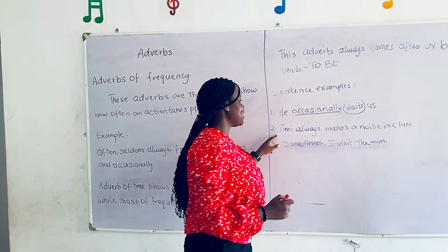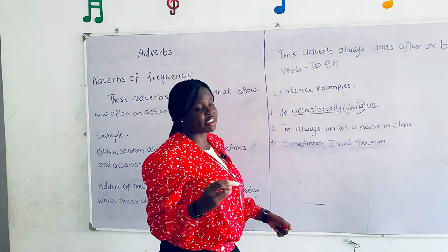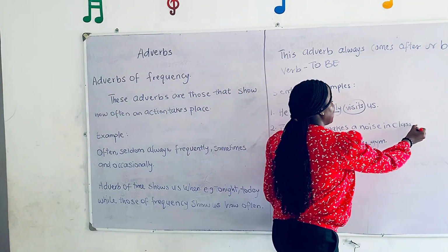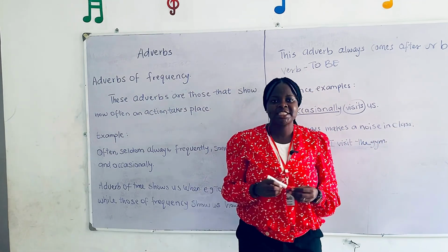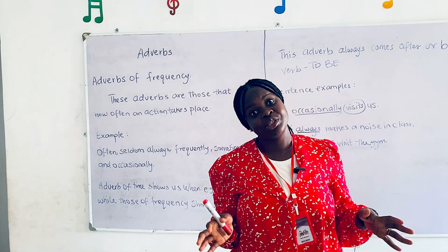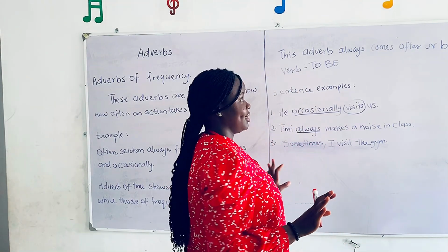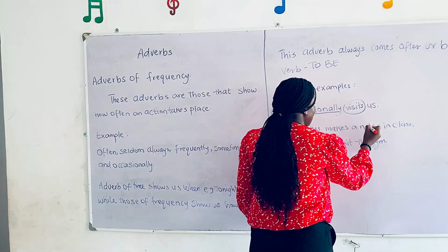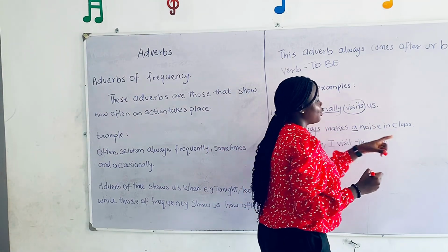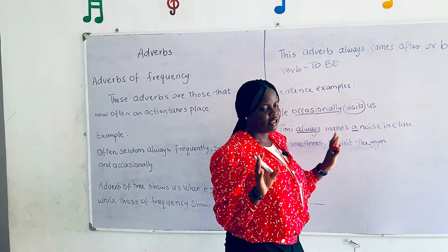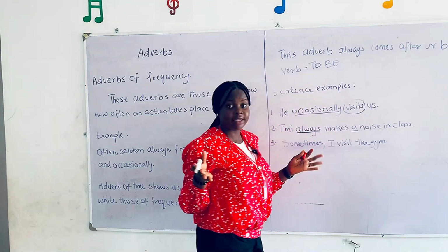Now, the next sentence is, he always makes a noise in class. Now, always means he does it all the time. And don't we all have that one student that will not keep quiet? So he always makes a noise in class. And if you notice, a noise has an article. So it is not "makes noise", it is "makes a noise". So it needs its article to sound grammatically correct.